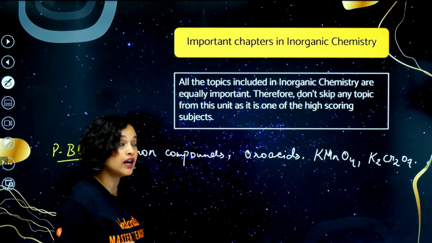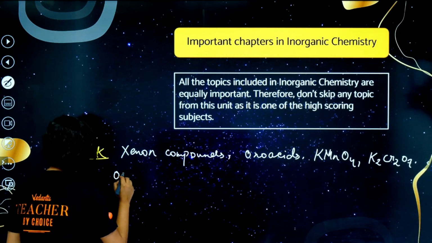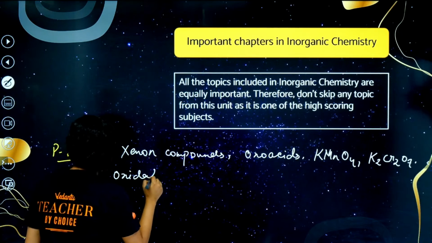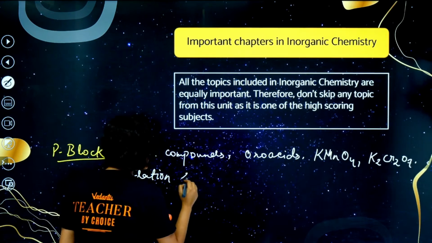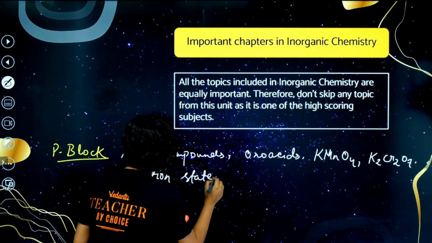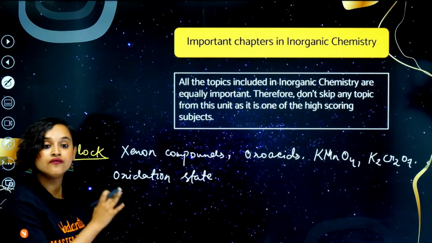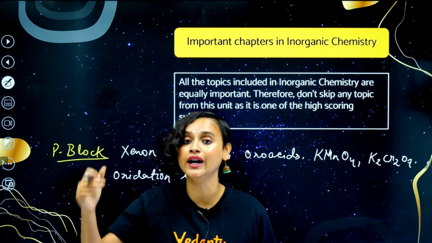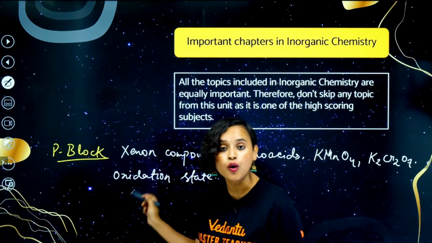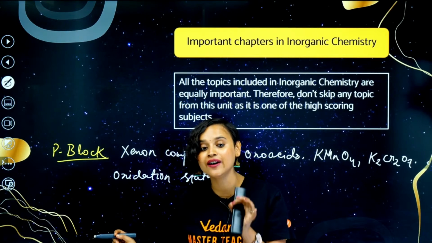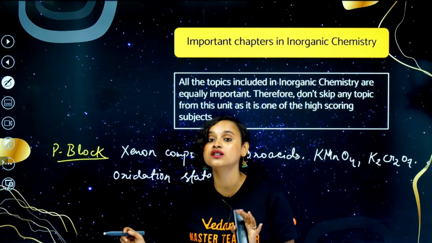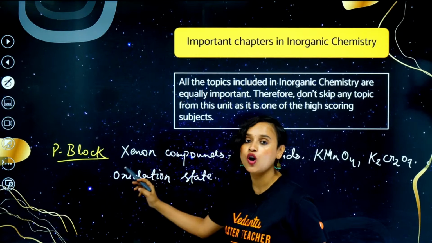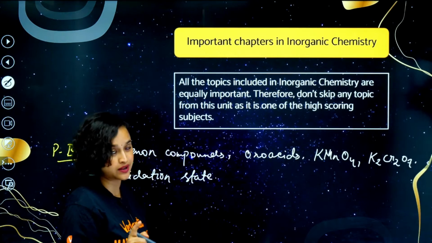Oxidation state. Oxidation state is also a topic that they ask questions on, okay? These are very important. Of course, there are other topics as well which may be skipping my mind. However, these are the topics from P block that definitely have 110% chance of questions coming from them. So do not skip them, okay?